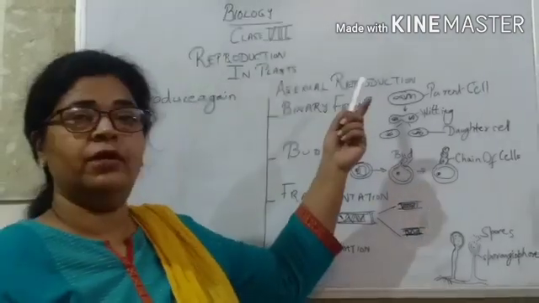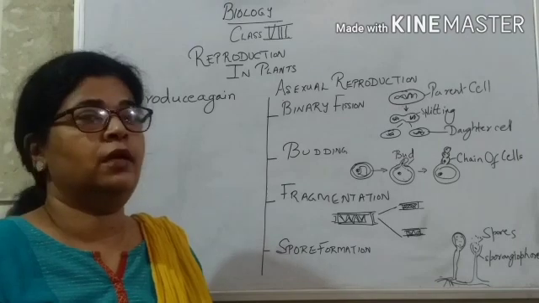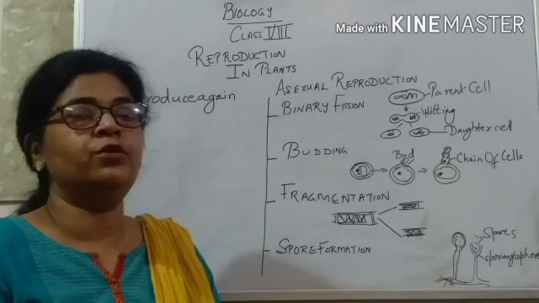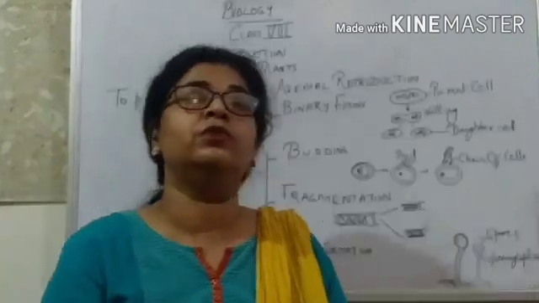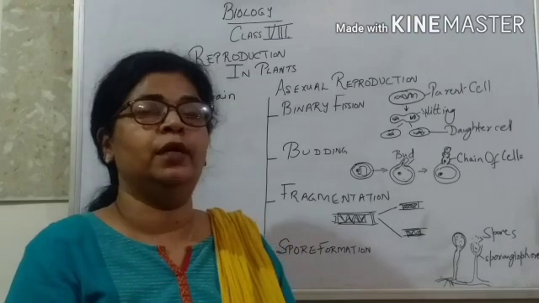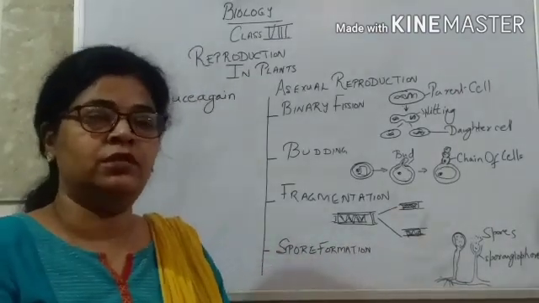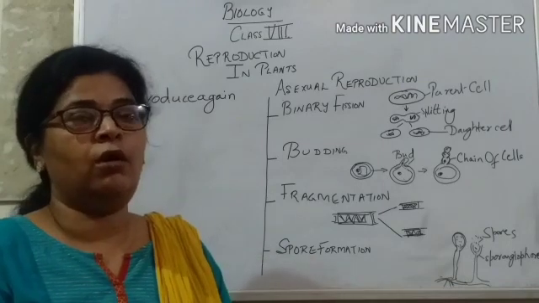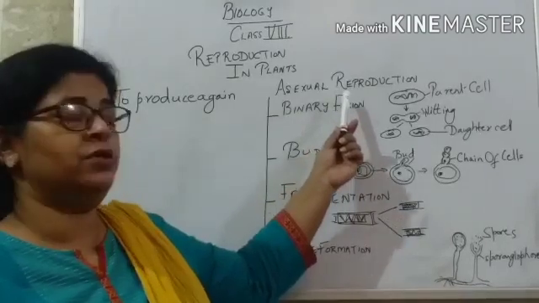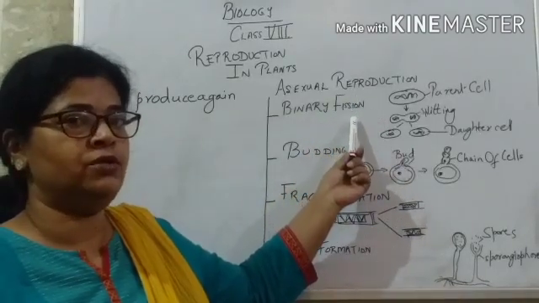Students, now we have asexual types of reproduction, and in your syllabus there are 4 types of asexual reproduction given. As you know, asexual reproduction involves only one parent. A single individual can form many individuals, exact copies of itself. So the 4 types of asexual reproduction given in your syllabus, the first one is binary fission.